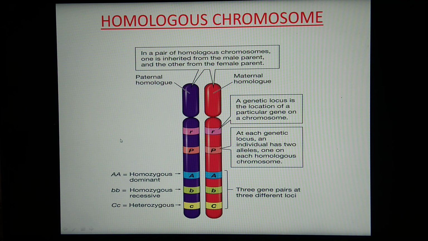So I think your ideas about homologous chromosomes and Mendel's monohybrid cross are clear. The further part we are going to study in the next lecture.